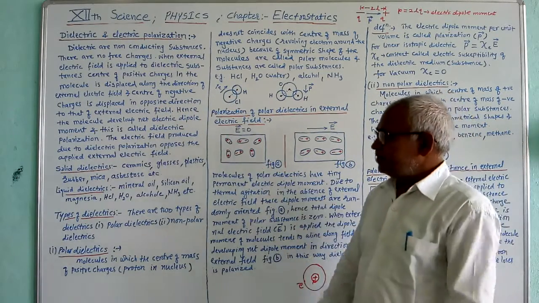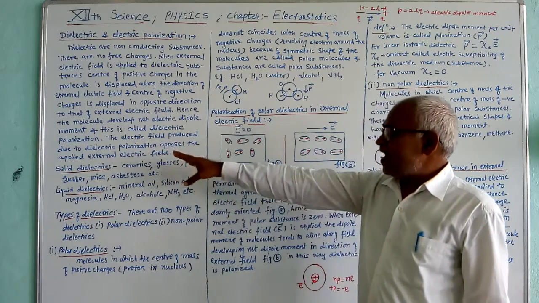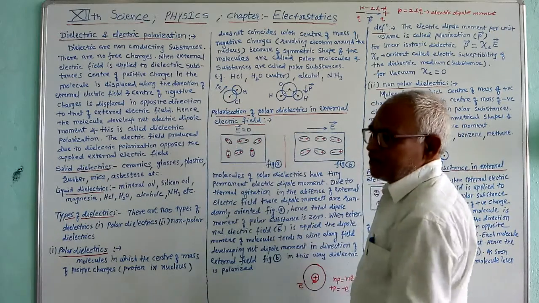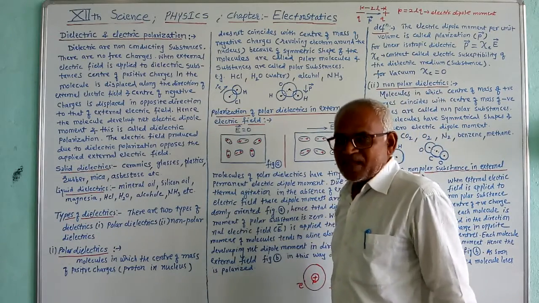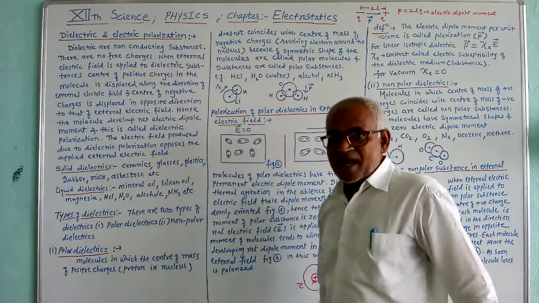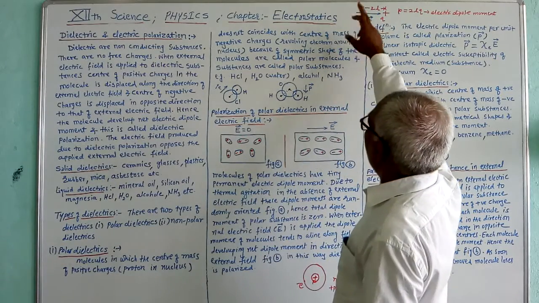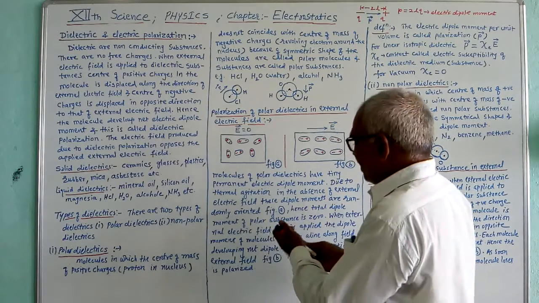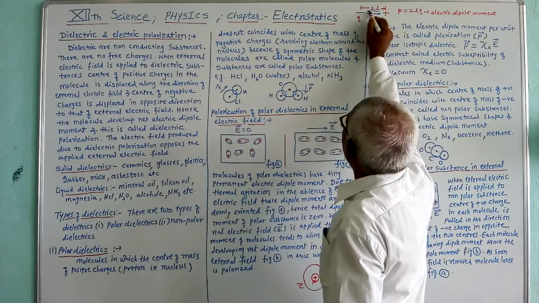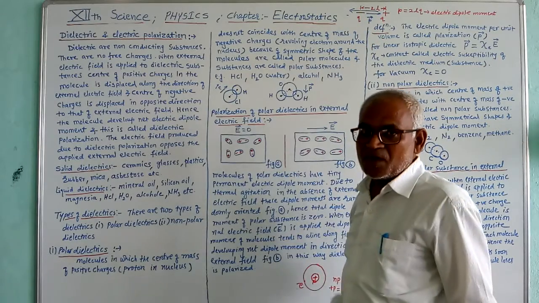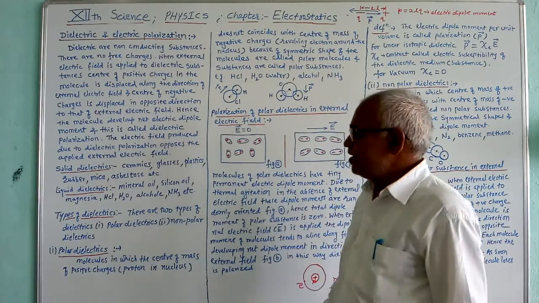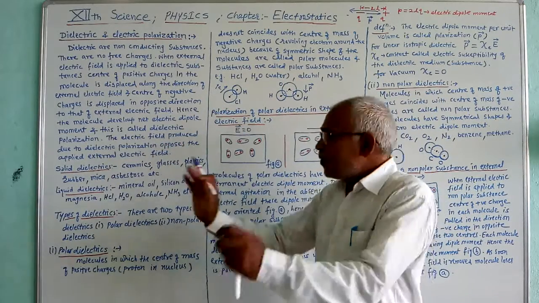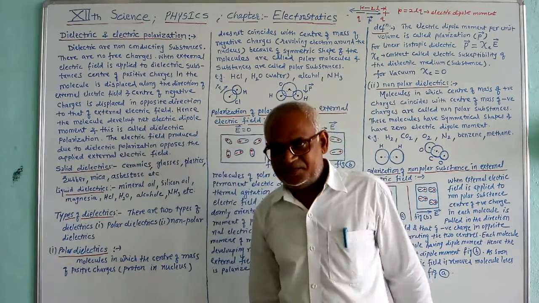The electric field produced due to the dielectric polarization: as the center of positive and negative charge get displaced, there is a formation of an electric dipole, and this electric dipole creates its electric field, and the electric field is along this direction, from positive charge toward negative charge. And here, that electric field developed due to the dielectric polarization opposes the external electric field.